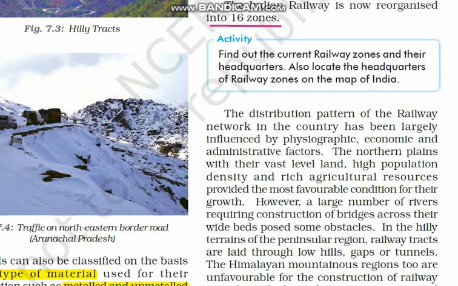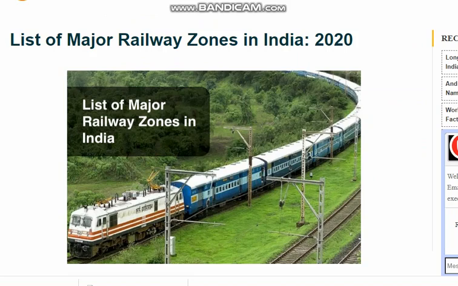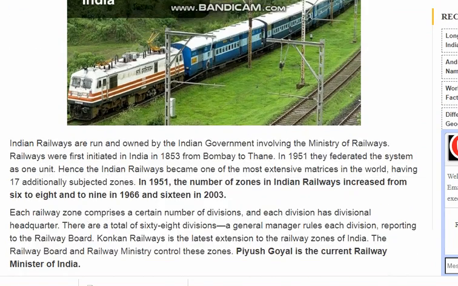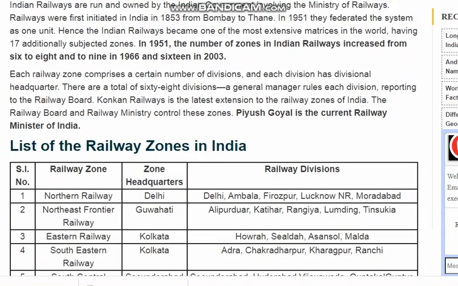And here you have an activity also, find out current railway zones. I'll show you now. As you can see in the picture, list of major railway zones in India as per 2020. In 1951 there were only 6 to 8, and then in 1966 9 came, then in 2003 more railway zones were added. By 2003 there are 16 railway zones. Now the latest one more is added, with that 17 railway zones total. But as we have to go as per the textbook, we'll follow 16 railway zones only. And Piyush Goyal is the current Railway Minister of India.